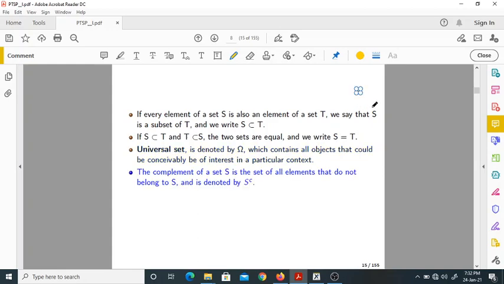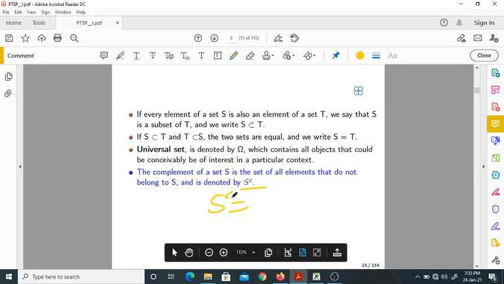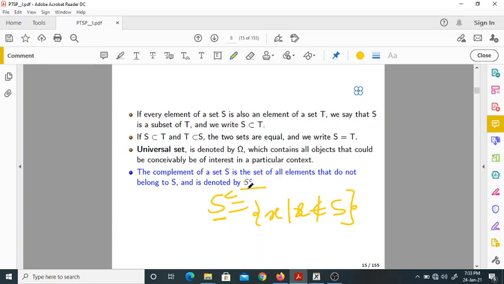Yeah, so the complement of a set S is denoted by S complement. What does it contain? It contains all the elements that do not belong to S. How to define this? Set S complement is nothing but the set of X such that X, the element, does not belong to the set S. It contains all the elements that do not belong to this particular set S. They are called the complement of the set S, that is S subscript C.